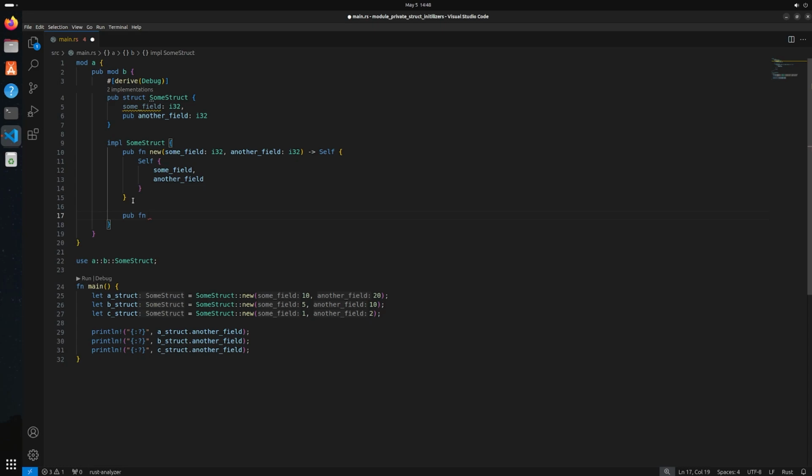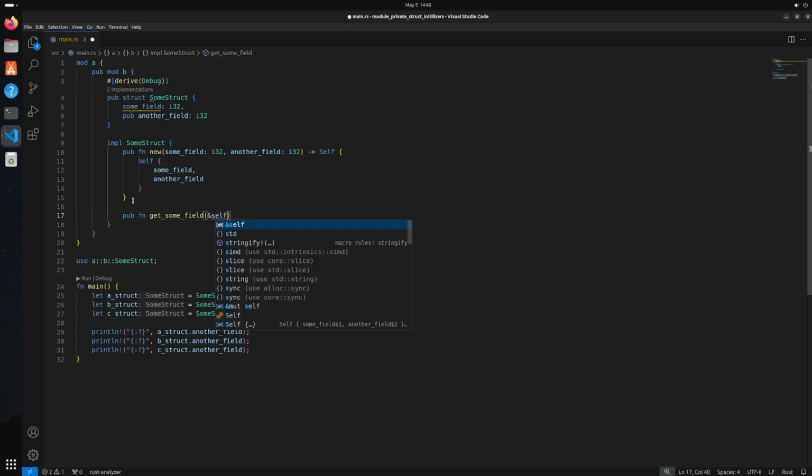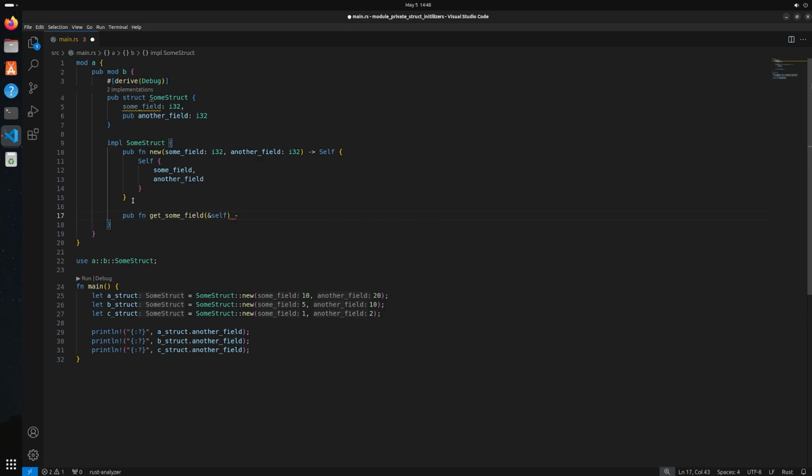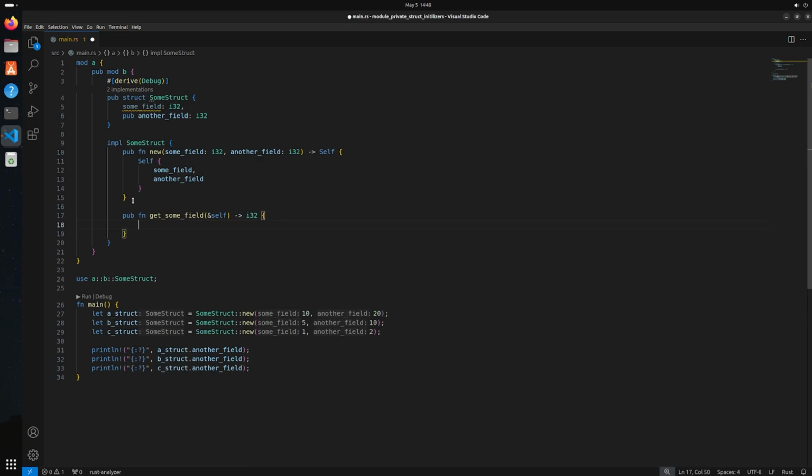We can call it, I don't know, get some field, if you want to do this, of course. And it could basically take self and return that as 932. And here we could return self dot some field. Right? And then in this situation, we could get access to that field.